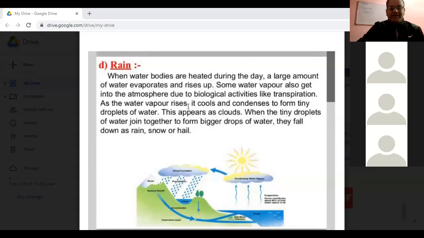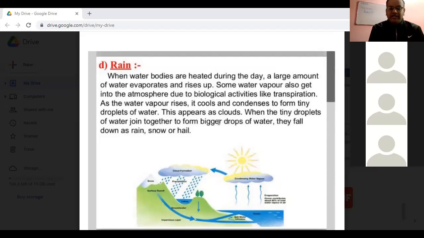Now, as this water vapor rises, it cools and condenses to form tiny droplets of water, and this appears as a cloud. Definitely, this process is called condensation. And when the tiny droplets of water join together to form bigger drops of water, they fall as rain, snow, or hail. So this is how rain is formed in nature, and this is the water cycle. Only here one biological aspect we are adding, that is transpiration.